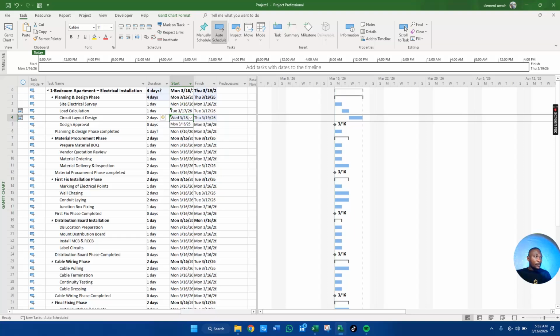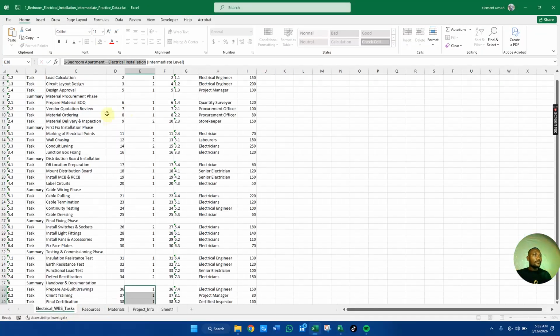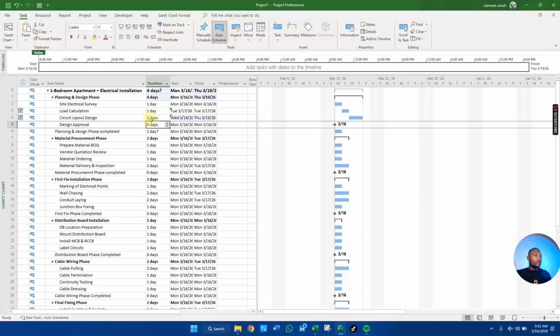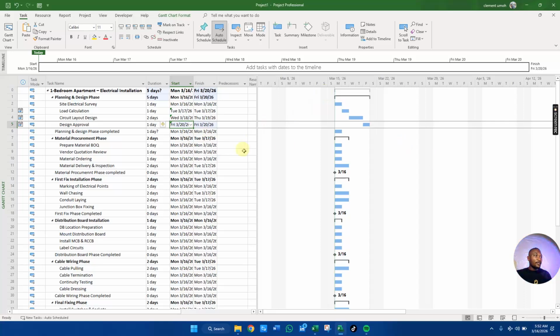Okay, so our design approval can be 0 days. Let's confirm that, please. Design approval is 1 day. So make this one 1 day. Now, since this stops at 18, then this one will be on the 20th, that is on Friday. As you can see, everything here is moving.